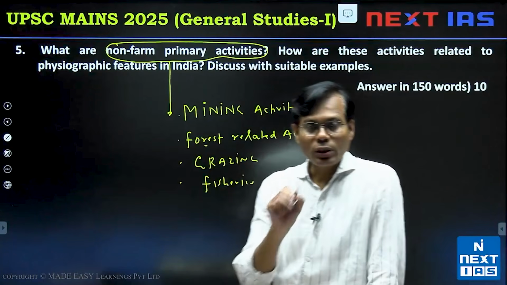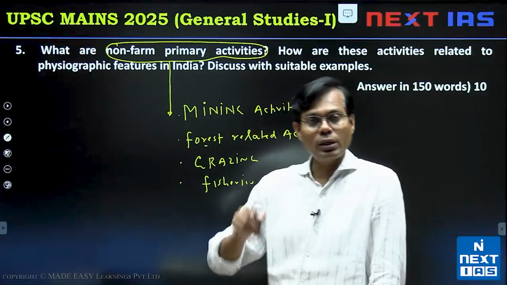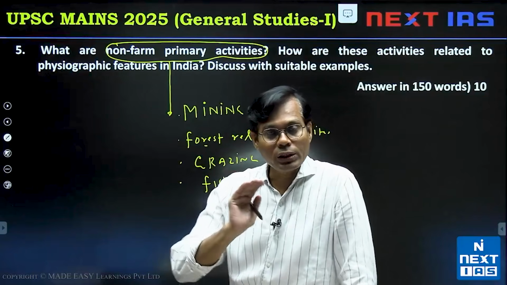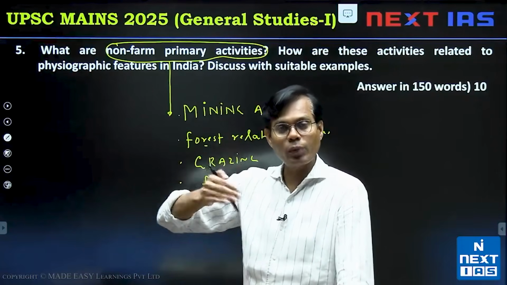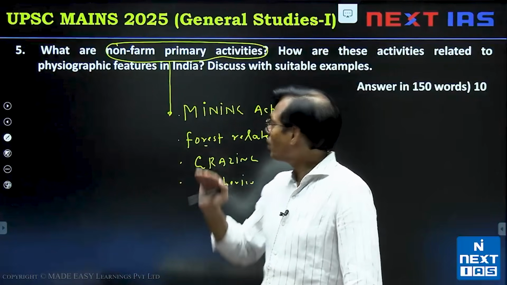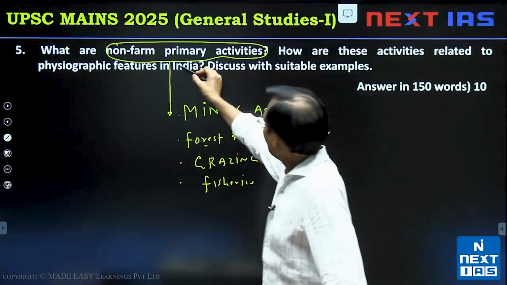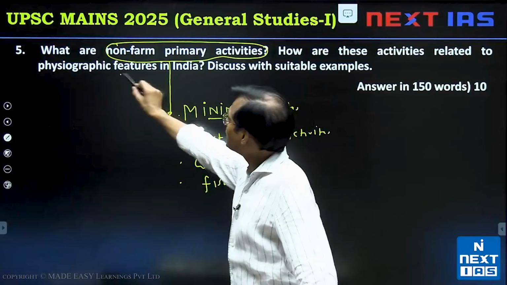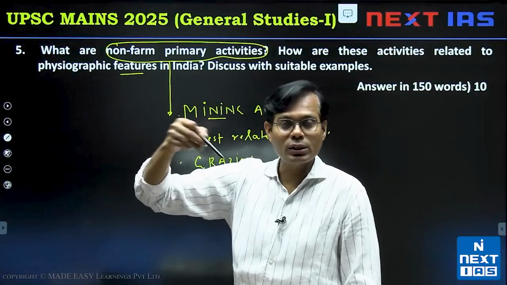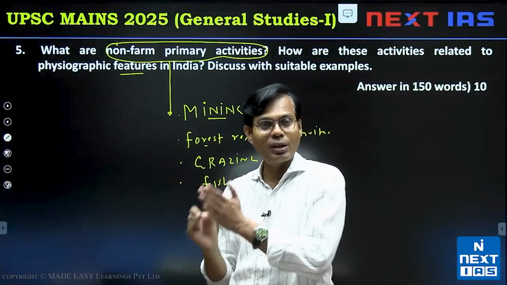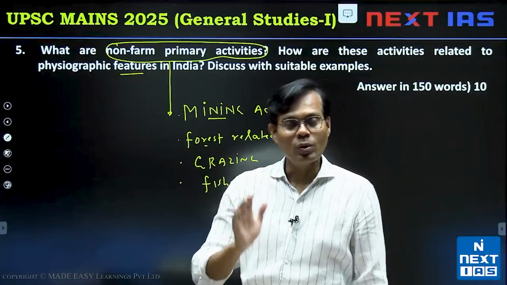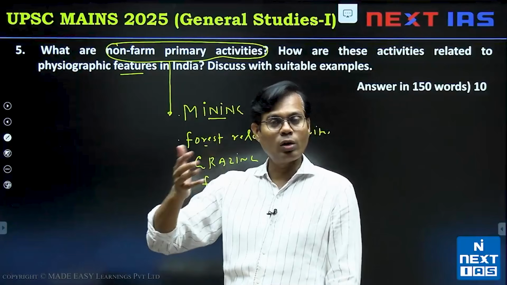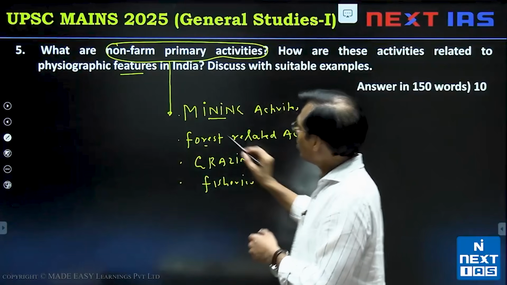So it is very important, fundamental, that in examination pressure at least one or two must come to our mind. But as soon as we write down this part, gradually other points can also come. So first in our mind are the non-farm primary activities, and once mining comes, physiographic features are very easy for us. Okay, Chota Nagpur Plateau, metallic mineral belt, okay, Aravalli region, okay, coastal area for monazite sand. This physiography is in our mind already. So physiographic features or relief features.